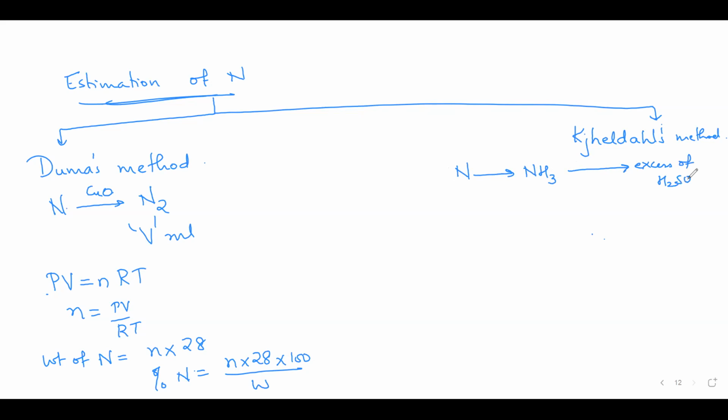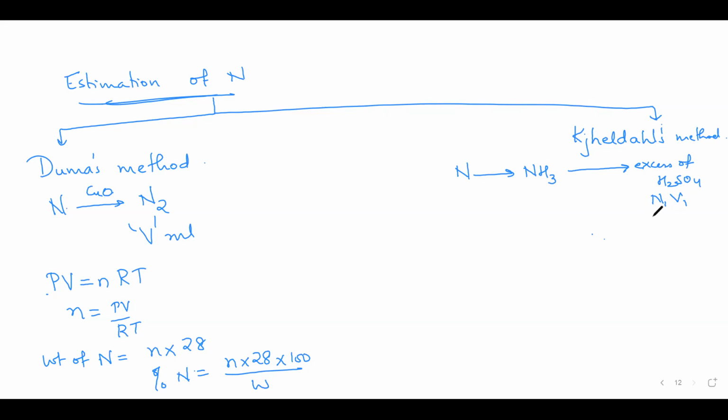H2SO4. The ammonia which is formed here will react with H2SO4 to form ammonium sulfate. But sulfuric acid is added in excess. Say I'm adding these many equivalents of sulfuric acid, N1V1. ये excess में add किया है. So can I say some part of sulfuric acid will react with ammonia and there'll be unused H2SO4 also?